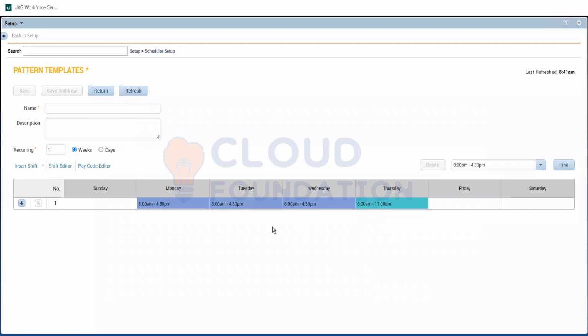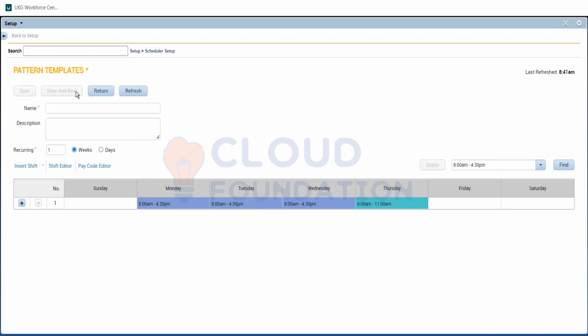If you see here, if in a particular week an employee is in a different shift, it will show it in a different color also, so that we can segregate. Okay, now this is done. And this is going to record for each week. Each week this will rotate, right?